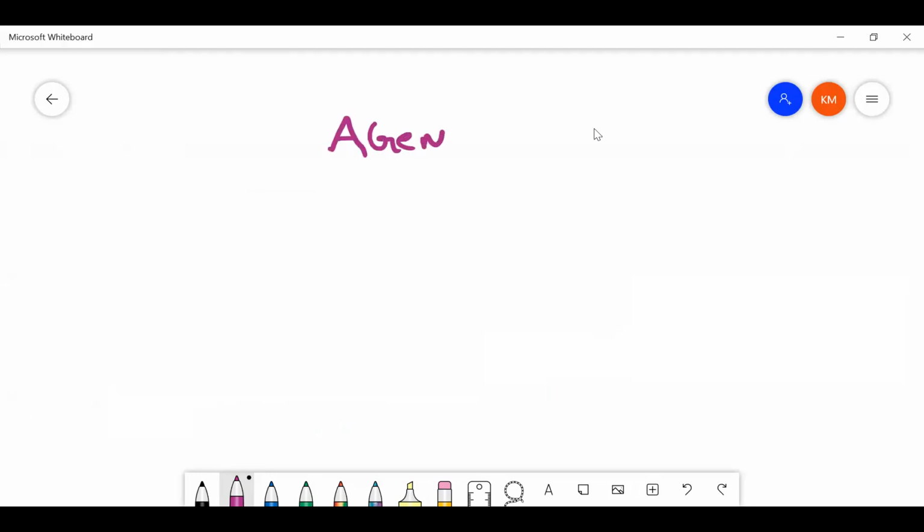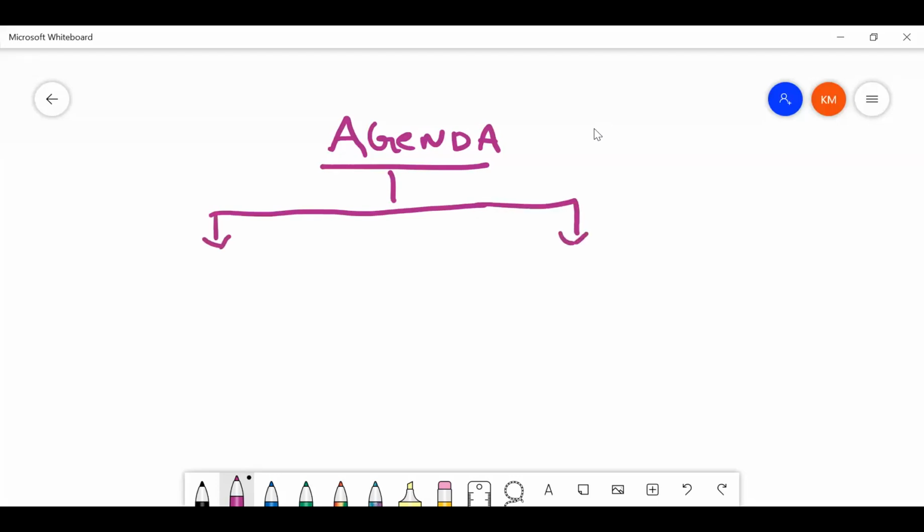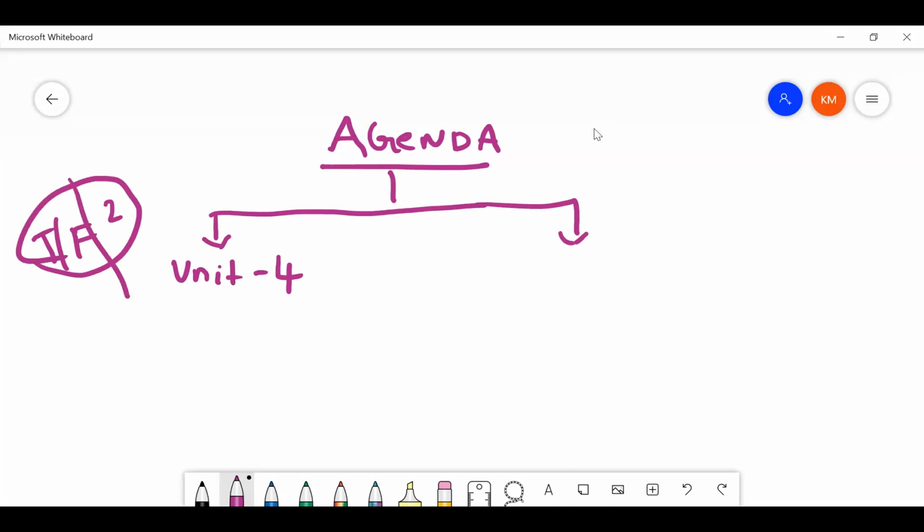Today's agenda will be, in the previous class we had just started discussing questions from Unit 4, Performance of a Contract of Indian Contract Act. We just finished the true or false and we did 2 questions. Those who missed that can see the video uploaded on YouTube. Today we'll do the balance 70% questions of Unit 4 of Indian Contract Act.